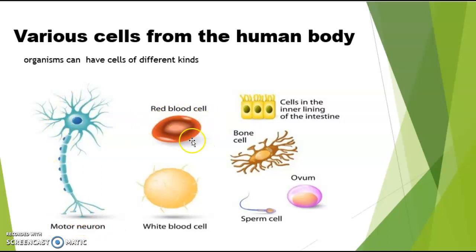RBC, red blood cells, which are present in our blood. White blood cells, which are also present in our blood. And this is a cell which is present in the inner lining of the intestine. This is a bone cell, osteoblast. And this is the ovum cell, and this is the sperm cell.